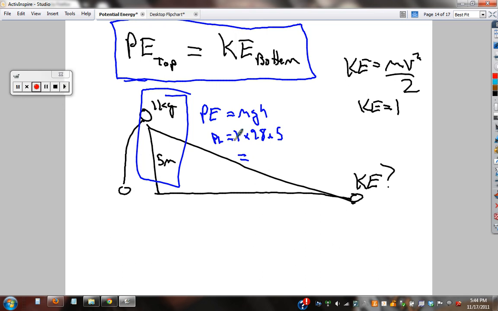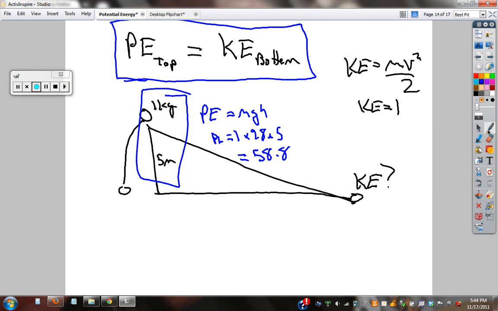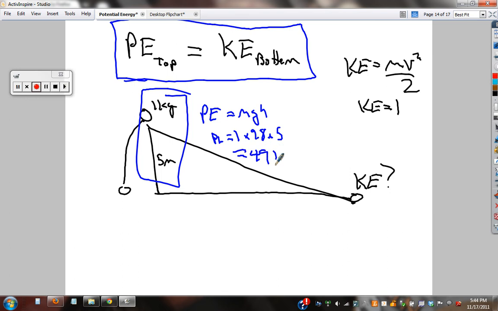Equals 5 times 9.8 times 1. I think it's 58.8. 5 times 9.8. Nope, it's not 58.8. It's 49. Okay, 5 times 9.8 equals 49 joules. That means kinetic energy also equals 49 joules.